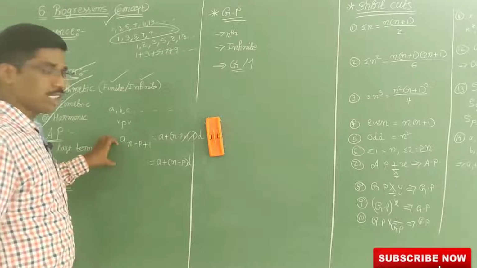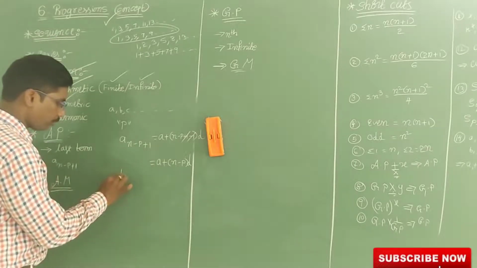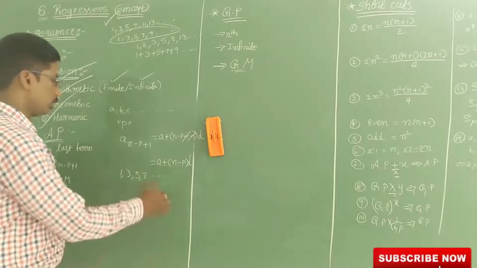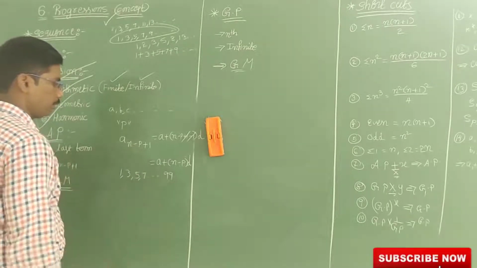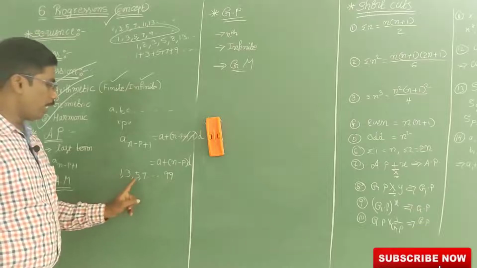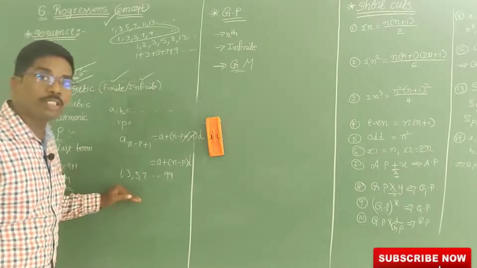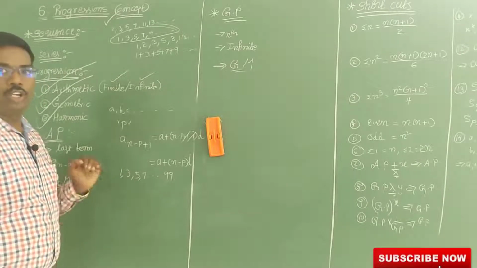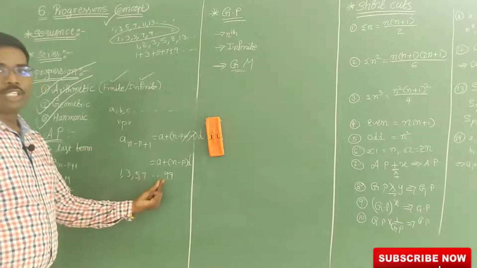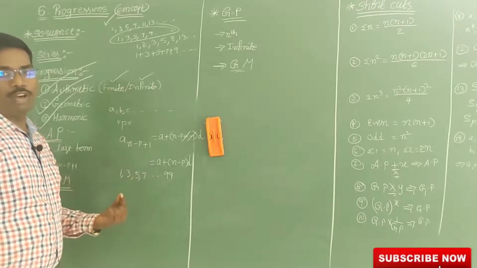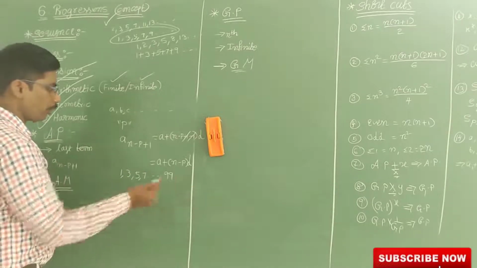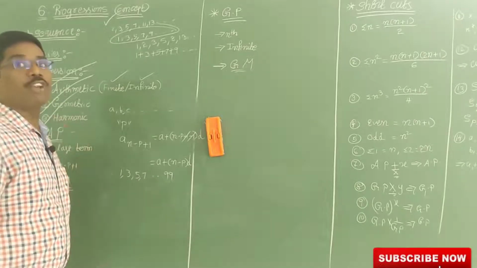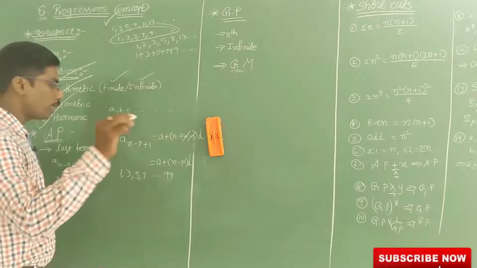I will explain this very clearly for you. 1, 3, 5, 7 and so on up to 99. See here, 1, 3, 5, 7 and so on up to 99. How many numbers are there? 50 odd numbers I have written. Now I want the 48th odd number, means from the last, that is the third one. Find the third term from the last.